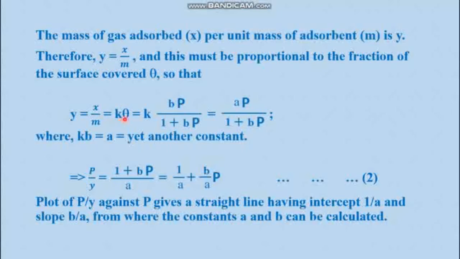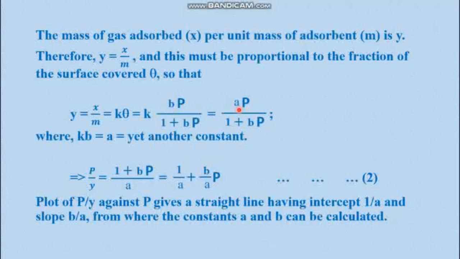Now put the value of theta from equation 1. So what was the value of theta? In equation 1 it was BP over 1 plus BP. Now K is a constant, B is another constant. So let us merge these two constants, and this is written as A. Okay, so A becomes yet another constant.